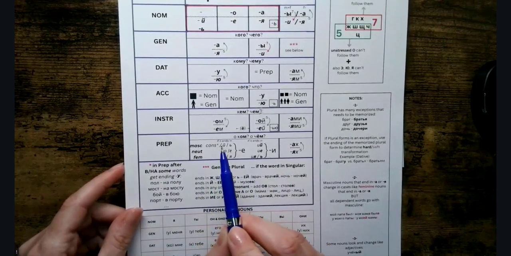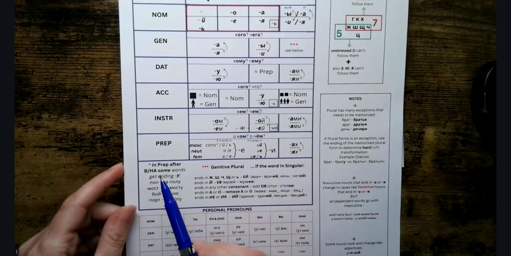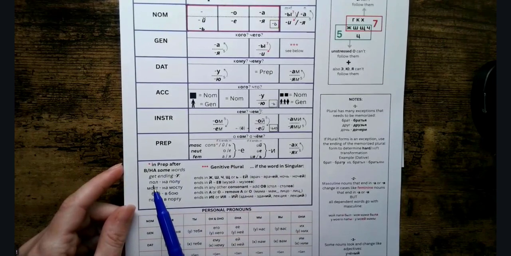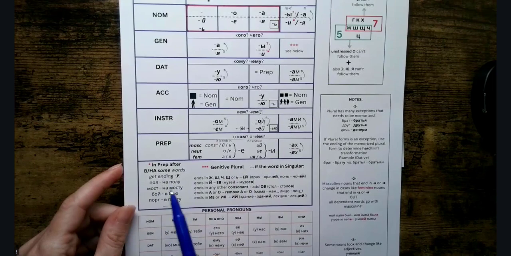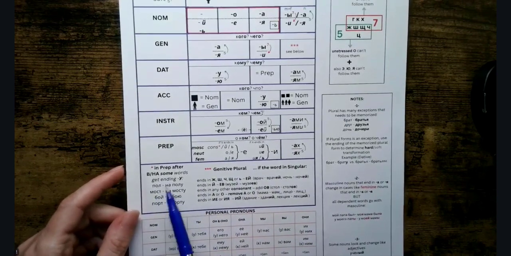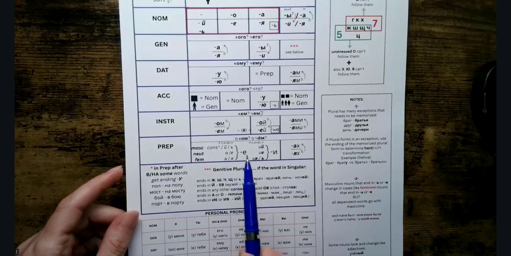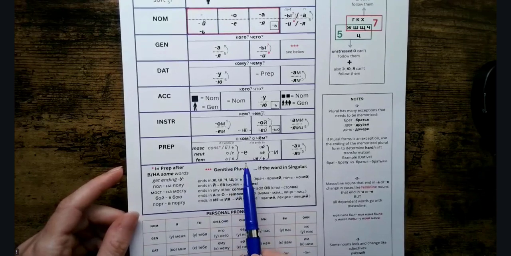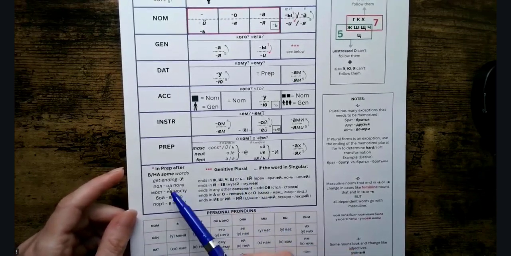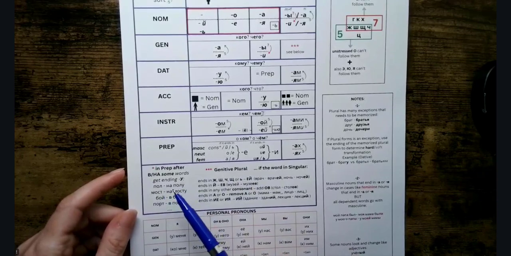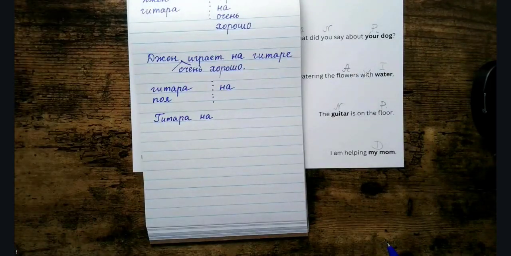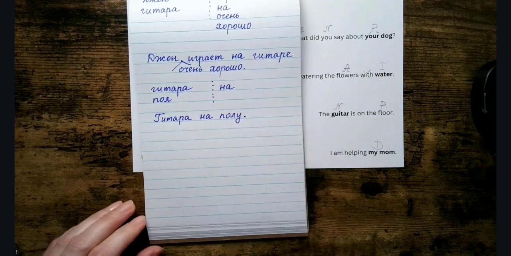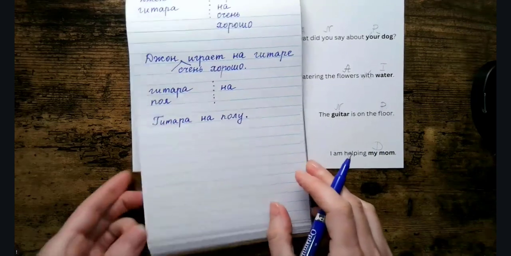Do you remember that little asterisk? That in prepositional, after some words, after v and na, some words get the ending u. And look at that. Our word pol, floor, is one of those words. So in other contexts, the prepositional can still get ye. For instance, if I want to say I'm talking about the floor, I would be using the ye, even though it's a very weird construction. But when something is on the floor, we will be switching to u. So, гитара на полу. The guitar is on the floor.